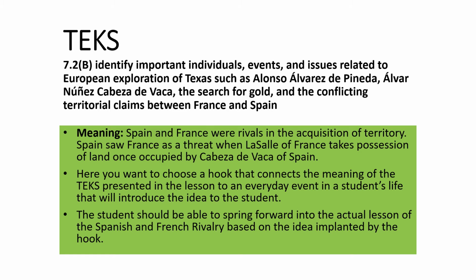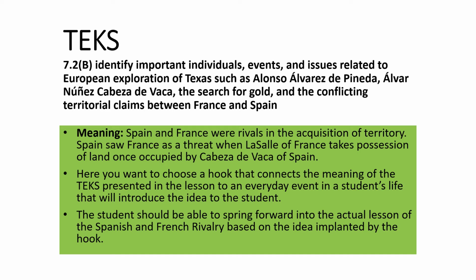What happened was Mexico had a sulfur mining industry going, and Spain leaves the land that they had occupied in Texas to go down to Mexico to begin to mine sulfur in order to make money. Well, along comes LaSalle in France, and they establish a fort right next to the previously acquired land of Spain.